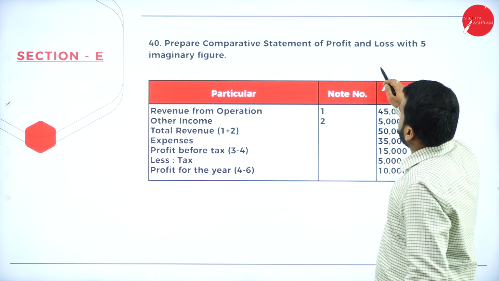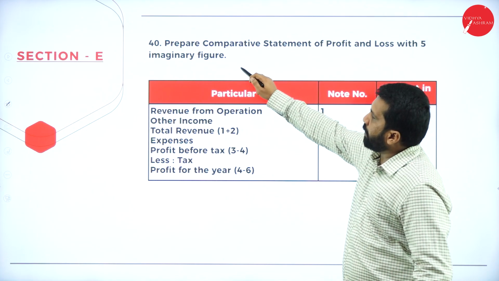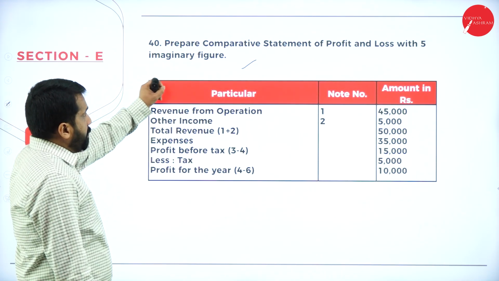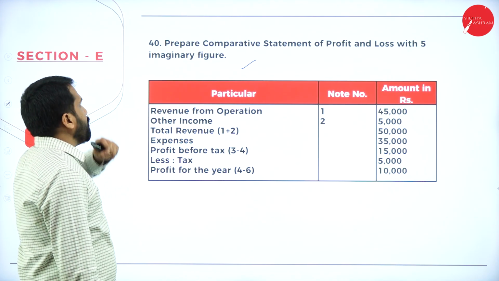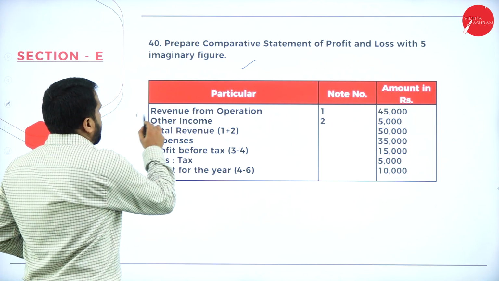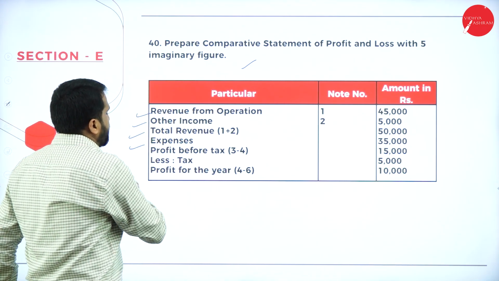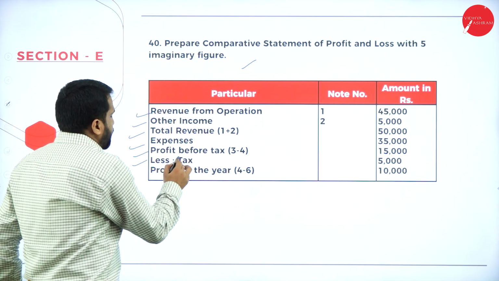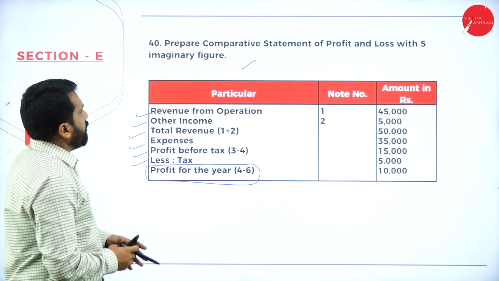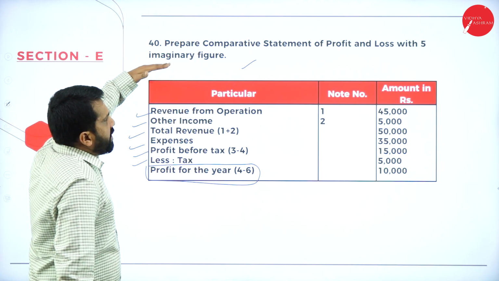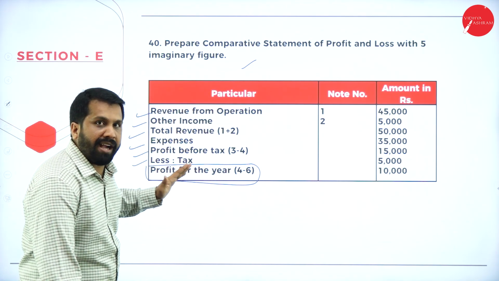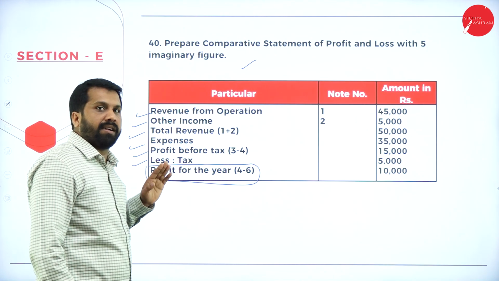Prepare comparative statement of profit and loss account with 5 imaginary figures. Comparative statement you know already. In this comparative statement of profit and loss account with 5 imaginary figures, these are the income: revenue, other income, total, expenses, profit less tax. If you minus tax, you will get profit for the year. Now, whatever I have shown here, this is the profit and loss. How to prepare comparative?